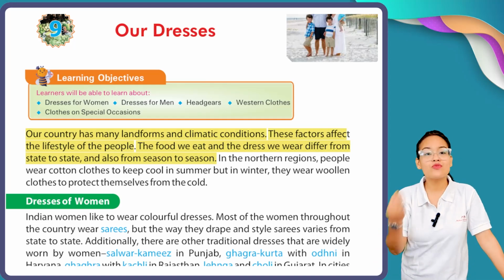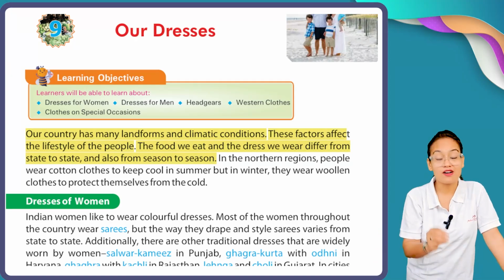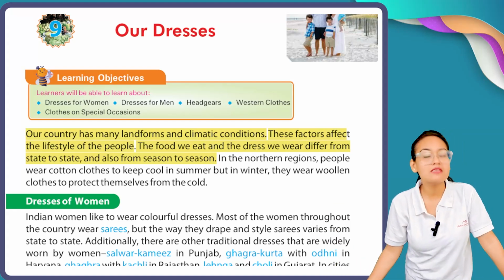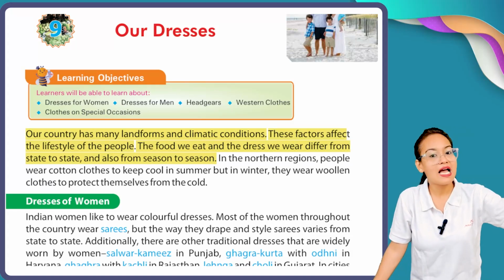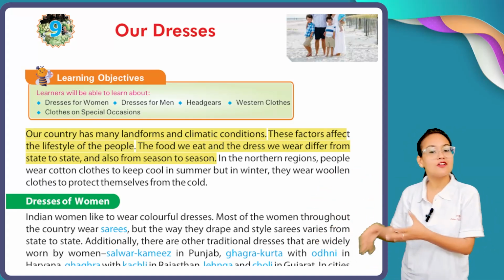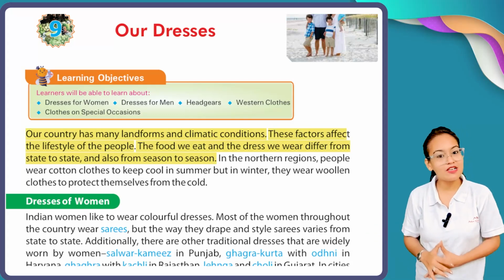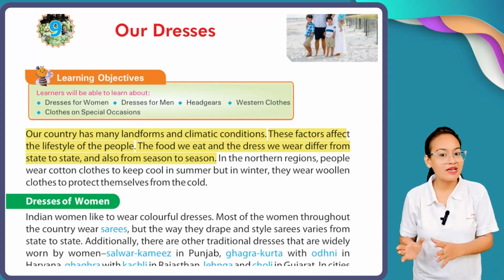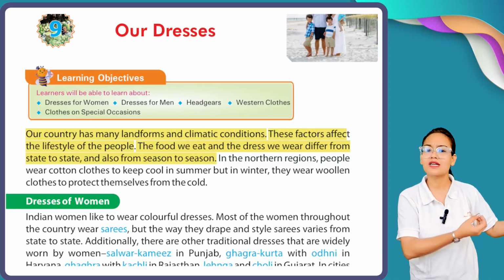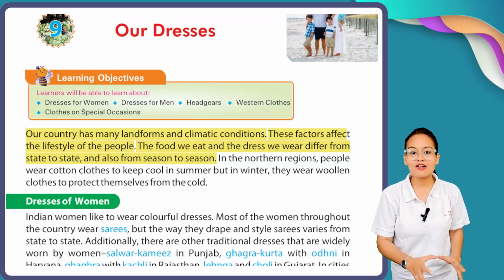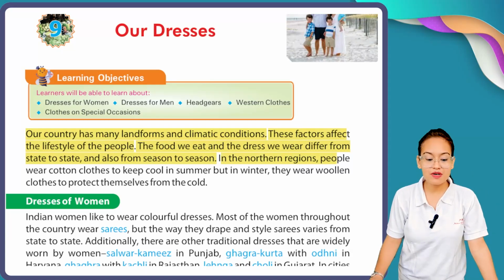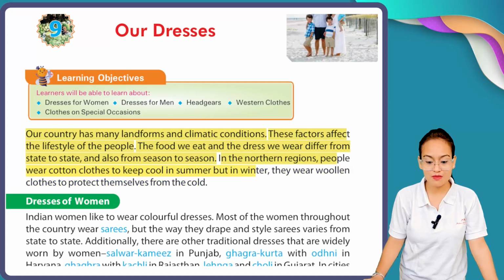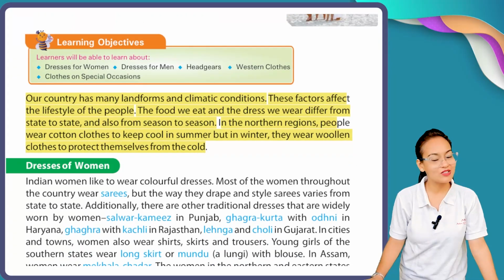The food which we eat is different from state to state. Jammu and Kashmir people eat different kinds of food, and Arunachal Pradesh people eat different kinds of food. Similarly, Tamil Nadu and Gujarat, their food habits are different. Similarly, their dressing style is also different. In the northern region, people wear cotton clothes to keep cool in summer, but in winter, they wear woolen clothes to protect themselves from the cold.